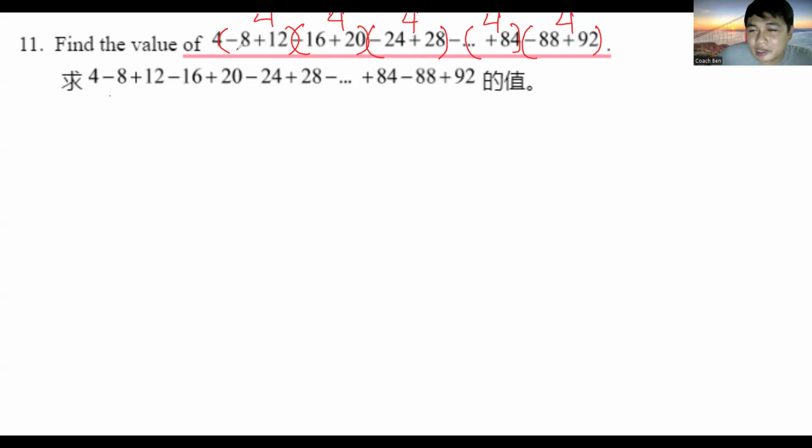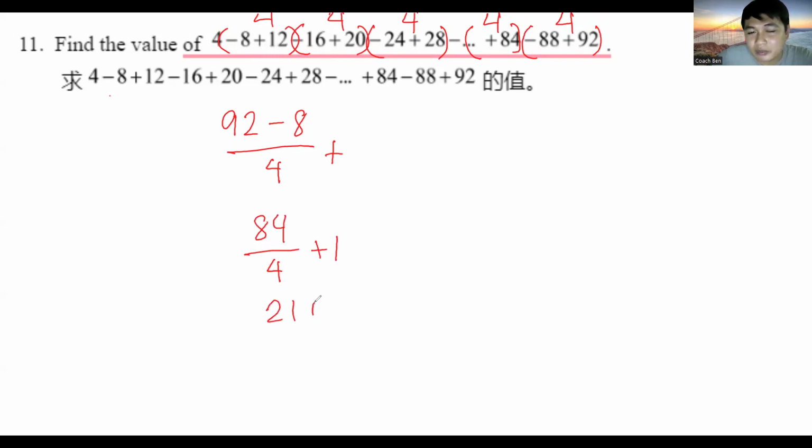Starting at negative 8, disregard the signs for a while, because all we are trying to figure out is how many numbers. 92 minus 8 over 4 plus 1, that is 92 minus 8, that's 84 over 4 plus 1. 84 over 4 is 21, plus 1. There are 22 numbers, or 11 pairs, sorry, I wrote 4.